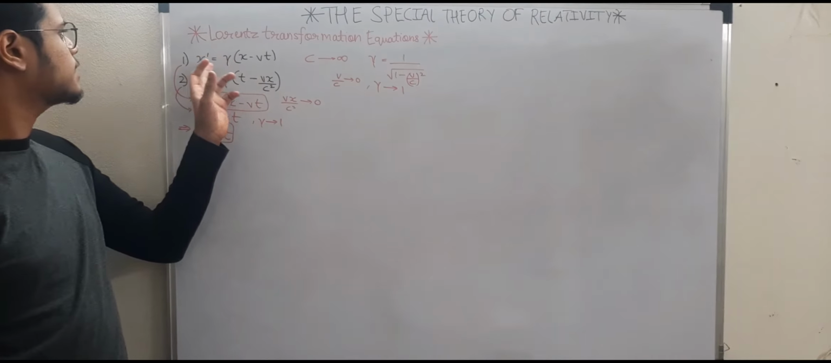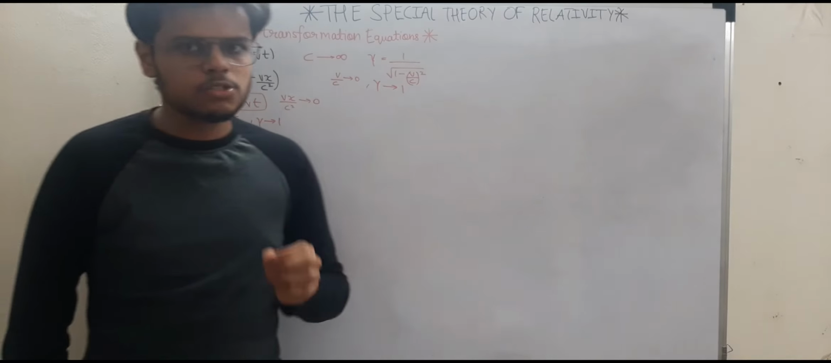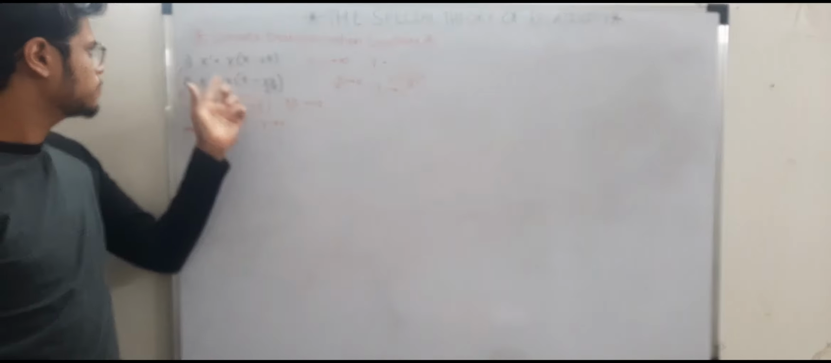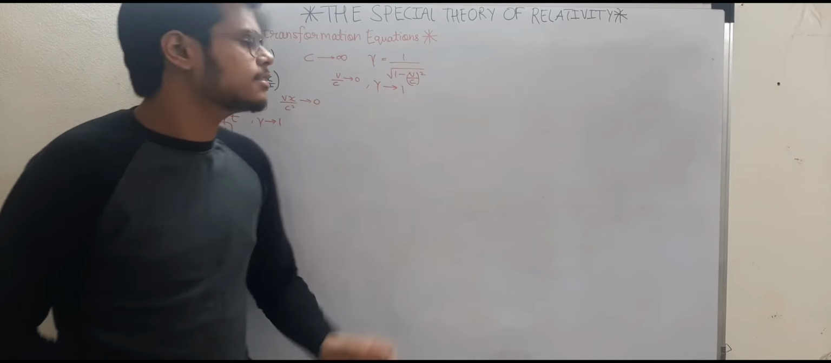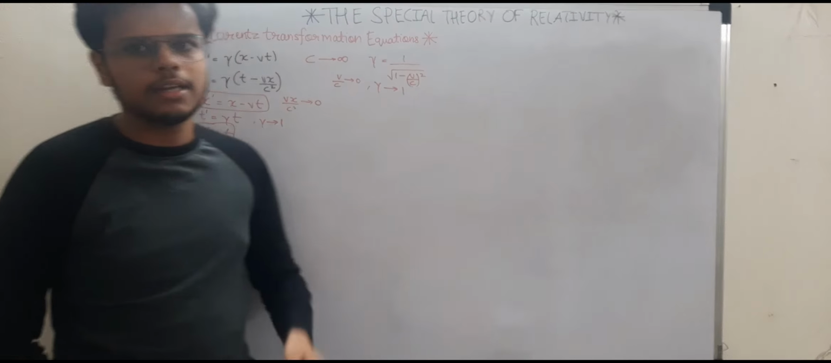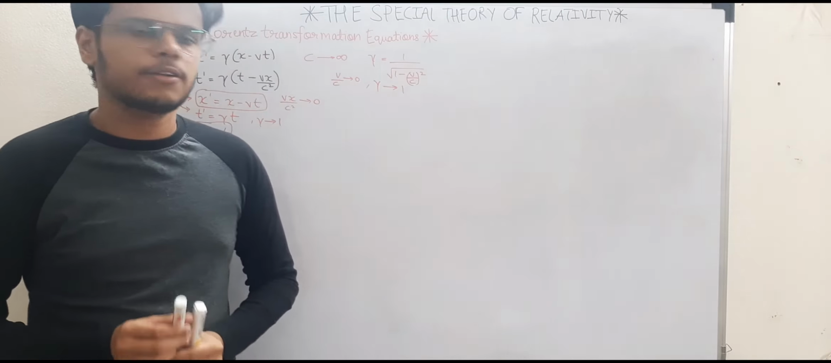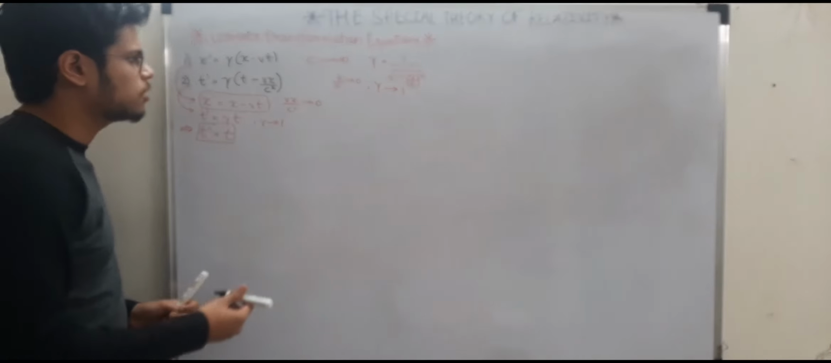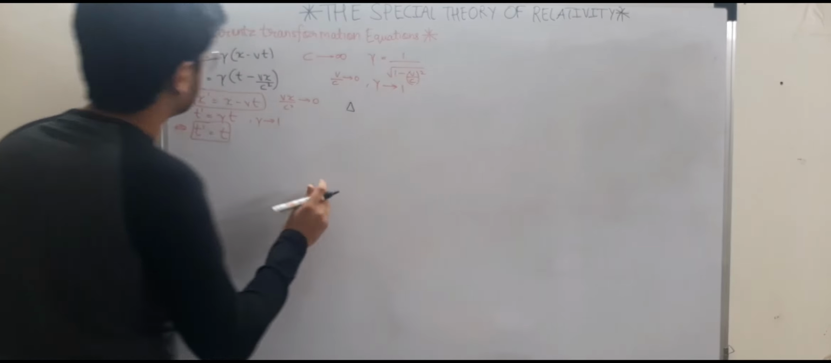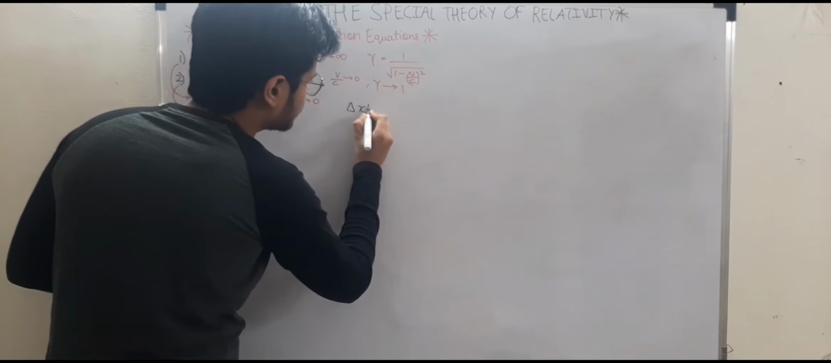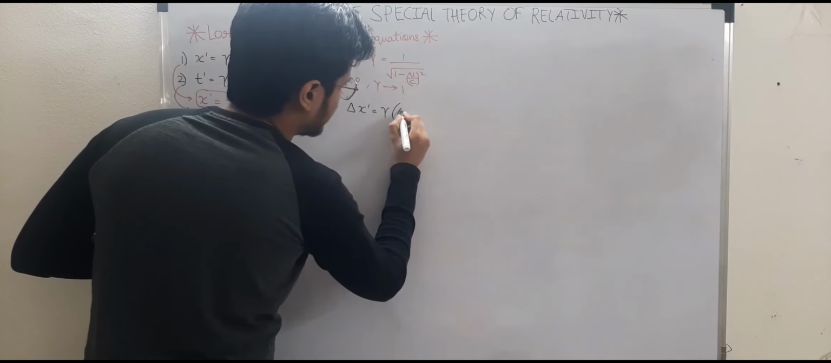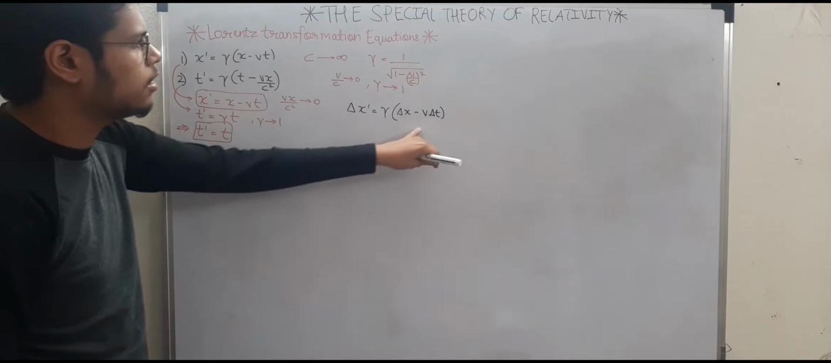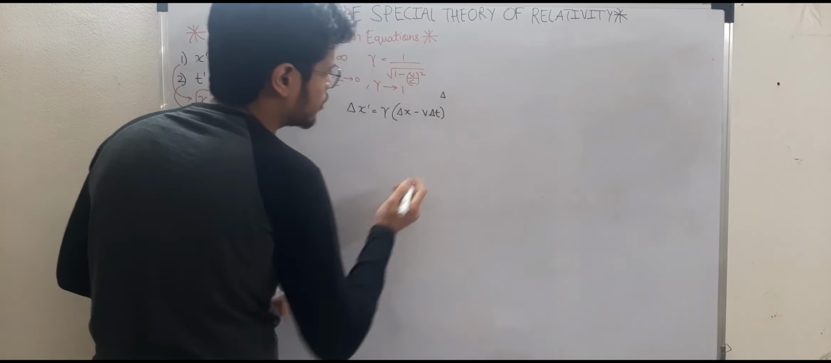Now what are x dash and x here? x dash and x are the space coordinates defined from a reference frame which is moving with speed v, that is x dash, and from another reference frame which is at rest, that is x. So they are able to relate the coordinates of a single event observed from a reference frame. Sometimes there is a requirement of observing two events. So for that I have to just add the symbol of delta. So delta x dash becomes gamma times delta x minus v times delta t, right? Because it is an interval. What is delta? Delta is the interval, that is the change.